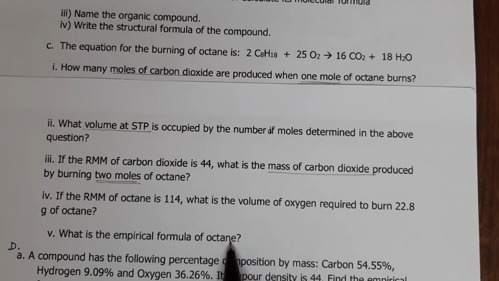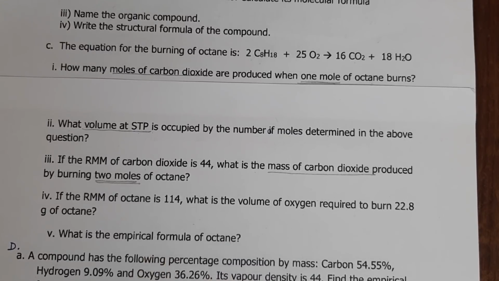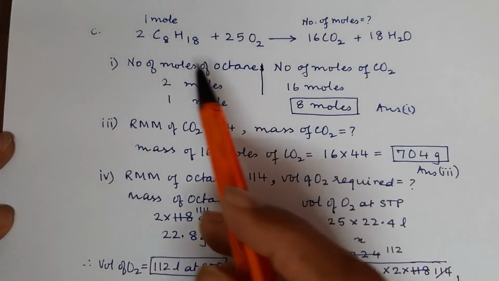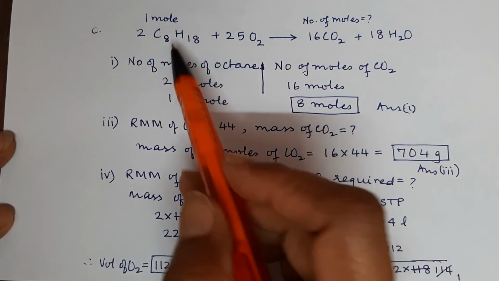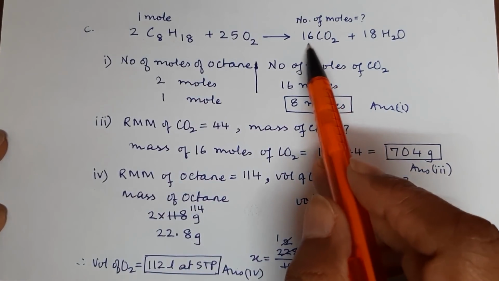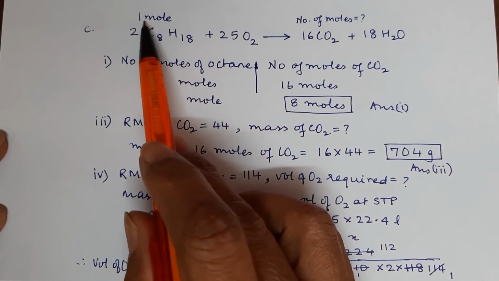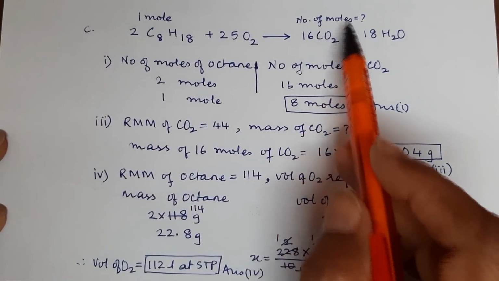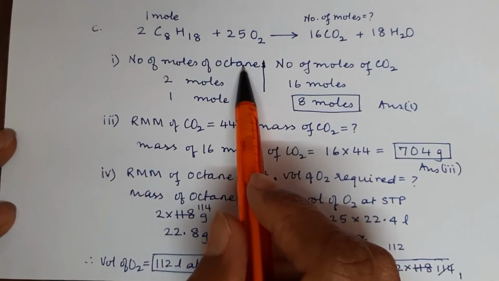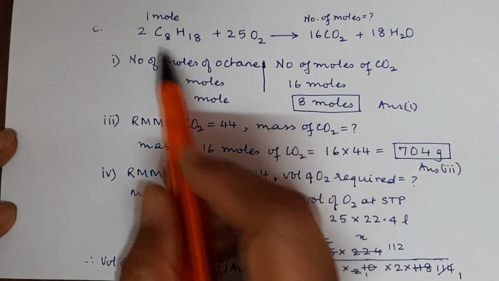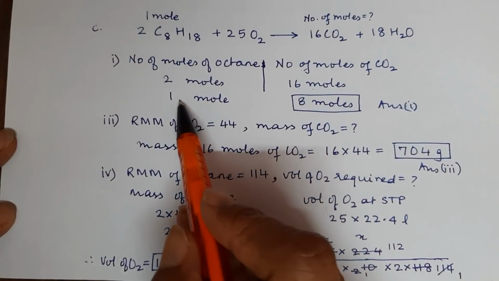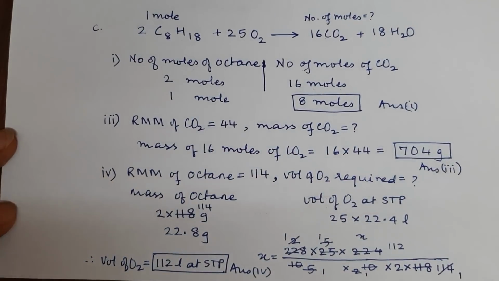What is the empirical formula of octane? Now let us see the solution. We write the reaction. We have been given the reaction with 2 moles of octane giving us 16 moles of CO2. Our first question is, if it is 1 mole of octane, then how many moles of CO2? So we'll make for the first part 2 columns, number of moles of octane and number of moles of CO2. In the equation we have 2 moles, we write here 2 moles. Here we have 16, so we write here 16. And if it is 1 mole, then how much? And that's how we get our first answer.